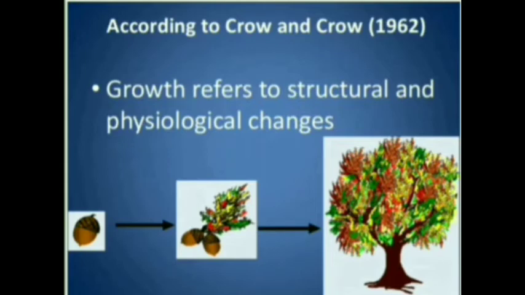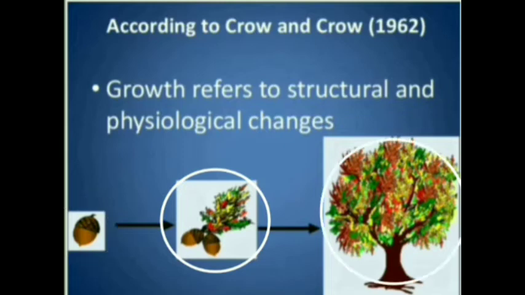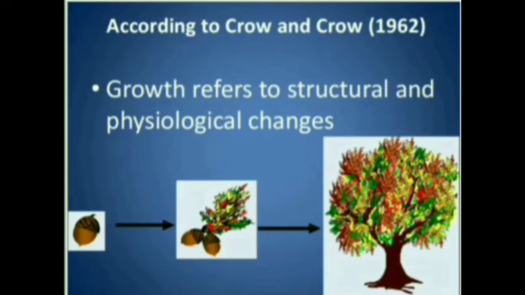Now, according to Crow and Crow, growth refers to structural and physiological changes. So this means a change in structure. For example, here a growth of a plant is shown. Firstly, the plant was only a seed, and then the seed starts growing, and ultimately it transforms into a full-fledged tree.